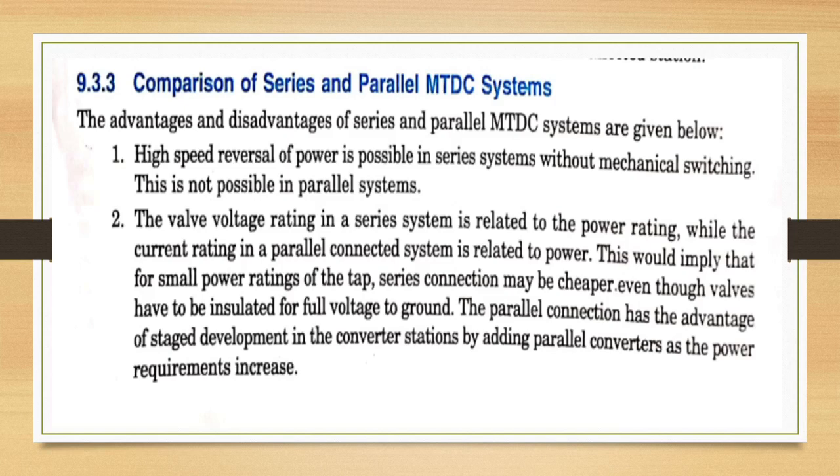Second one, the valve voltage rating in a series system is related to the power rating, while the current rating in a parallel connected system is related to power. This would imply that for small power ratings of the tap, series connection may be cheaper even though valves have to be insulated for full voltage to ground. The parallel connection has the advantage of stage development in the converter stations by adding parallel converters as the power requirements increase.